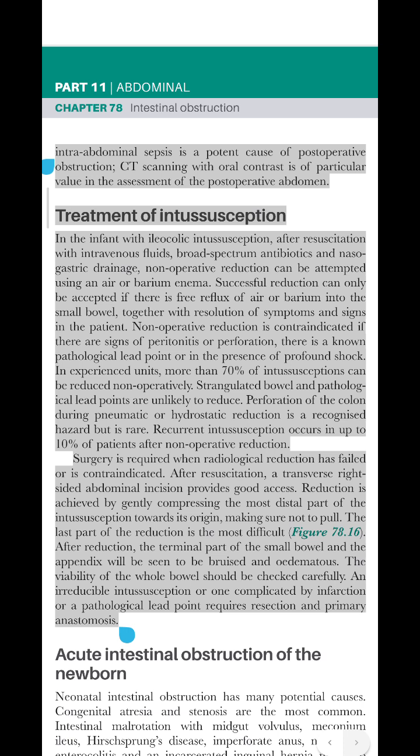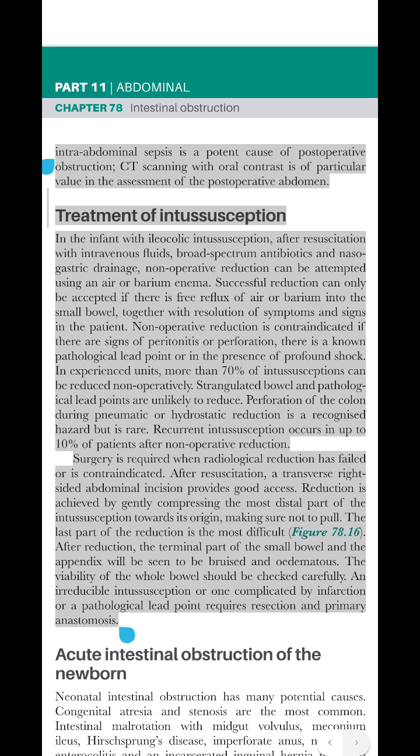Non-operative reduction is contraindicated if there are signs of peritonitis or perforation, there is a known pathological lead point, or in the presence of profound shock. In experienced units, more than 70% of intussusceptions can be reduced non-operatively. Strangulated bowel and pathological lead points are unlikely to reduce. Perforation of the colon during pneumatic or hydrostatic reduction is a recognized hazard but is rare. Recurrent intussusception occurs in up to 10% of patients after non-operative reduction.